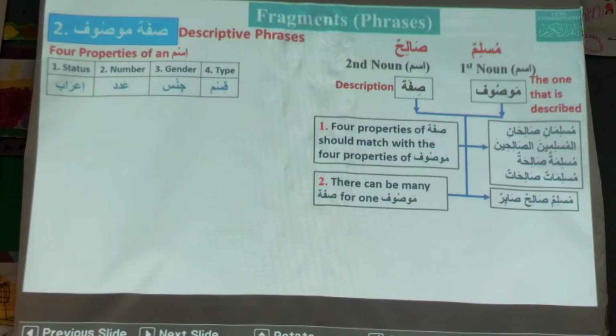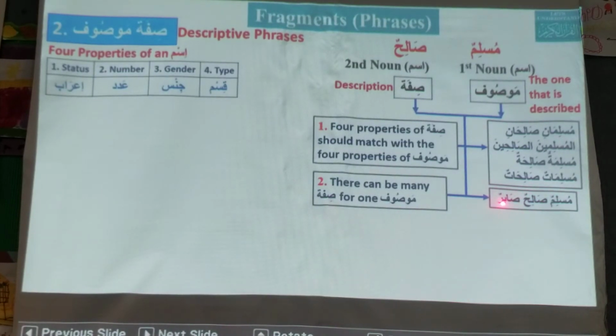The second thing is that there can be many Sifa for one Mawsoof. There could be more than one Sifa for one Mawsoof. Like Muslimun, Salihun, Sabirun. Salihun and Sabirun are the two Sifa of Muslim. So a righteous, patient Muslim.